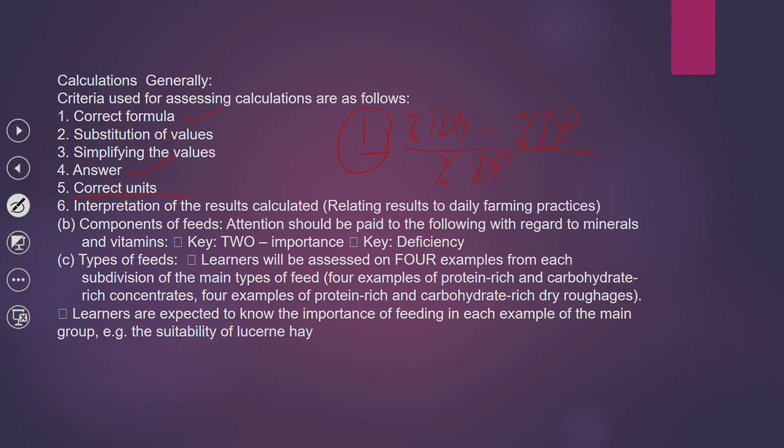It is digestible because its digestibility coefficient is above 60%. So that will be your interpretation.